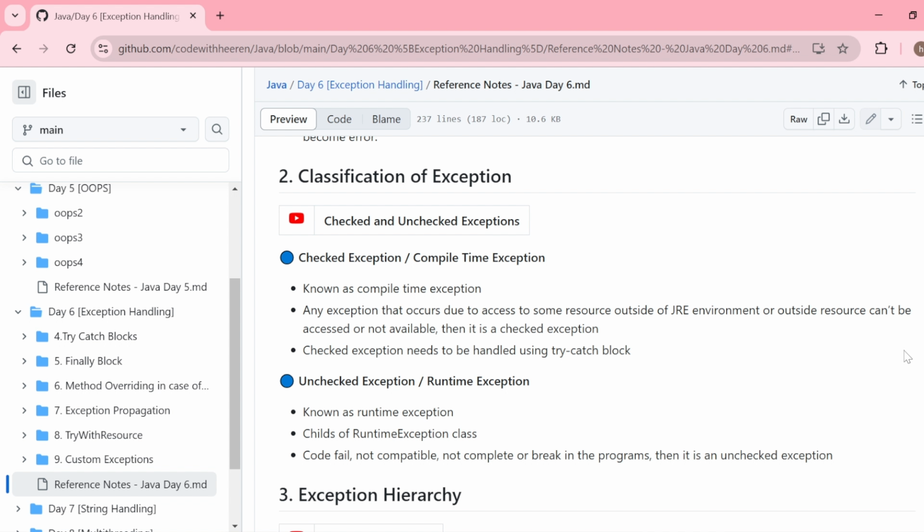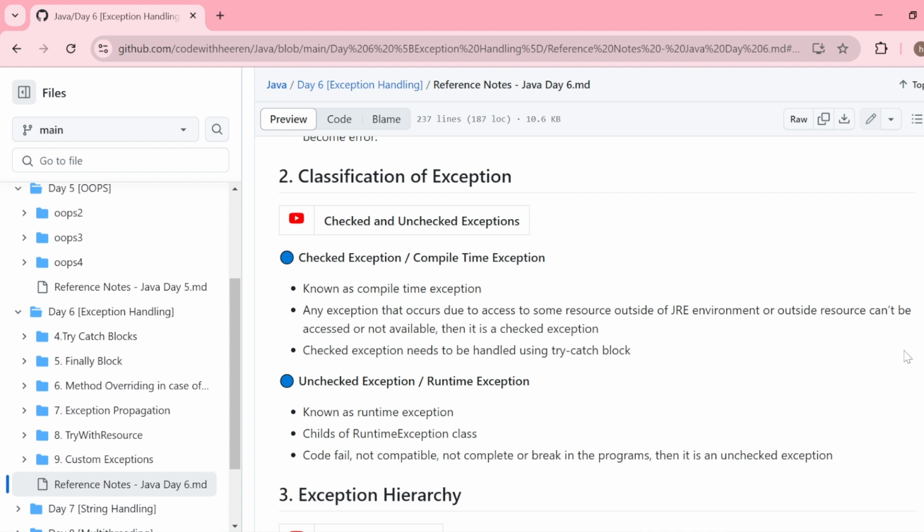Or you are trying to access some file system, or some other resource that is not part of your JDK. In that case, that resource might be available or might not be available. There is a high possibility that that resource might not be available. And in that case, we must use handlers to handle those types of situations.